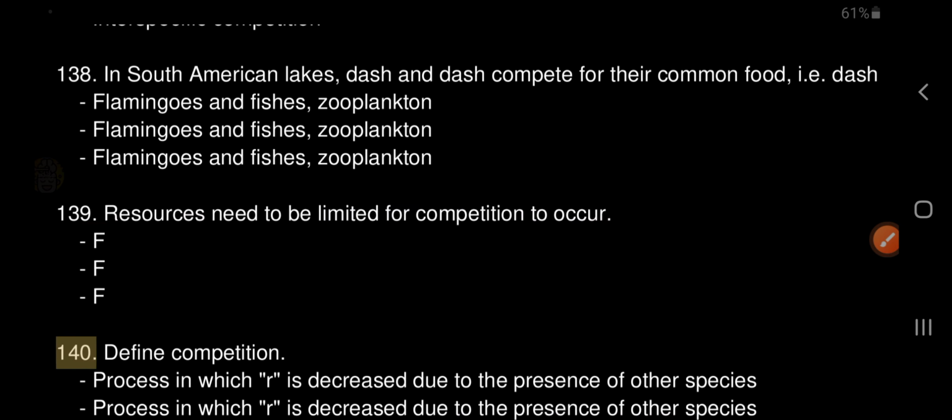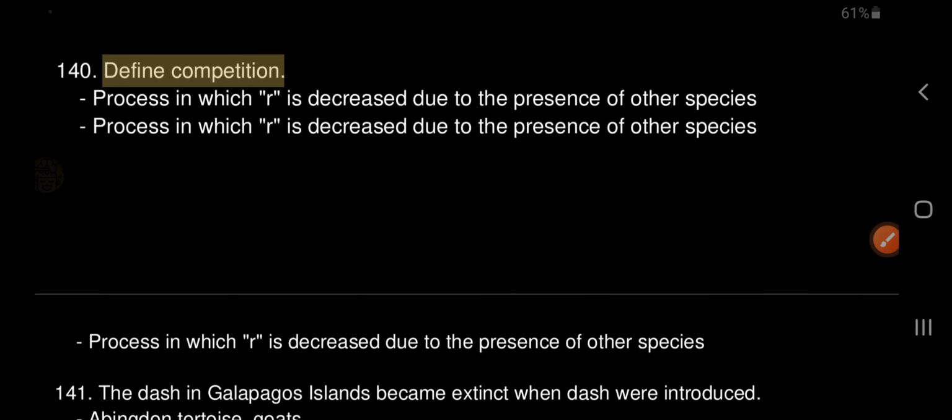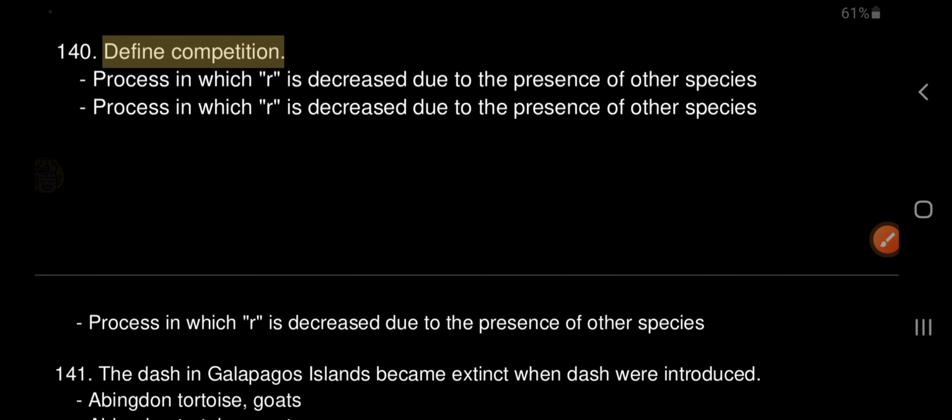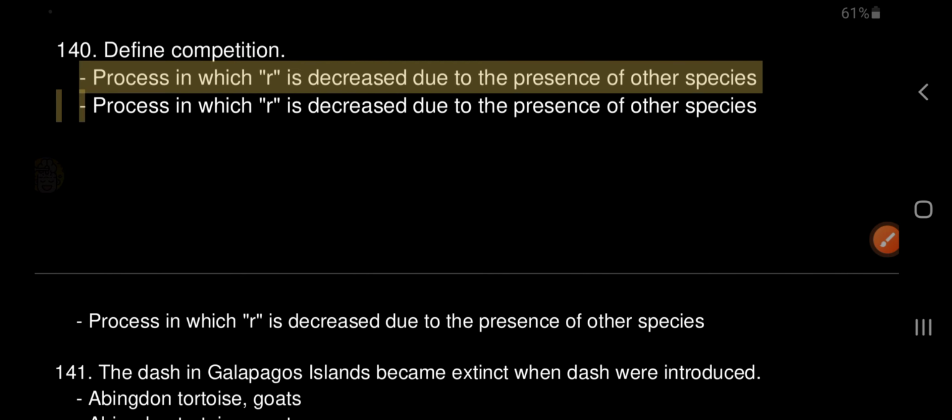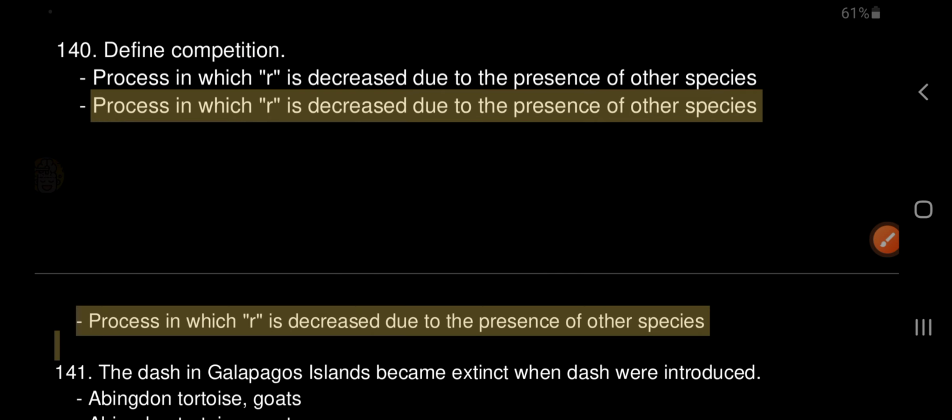140. Define competition. Process in which R is decreased due to the presence of other species.